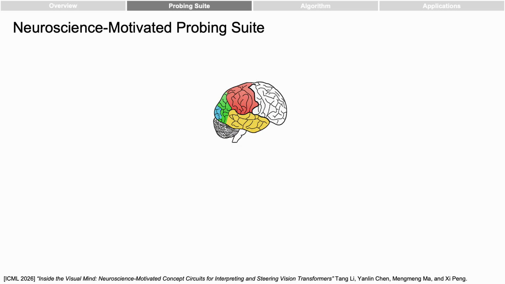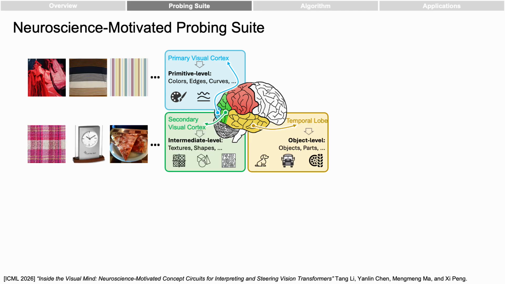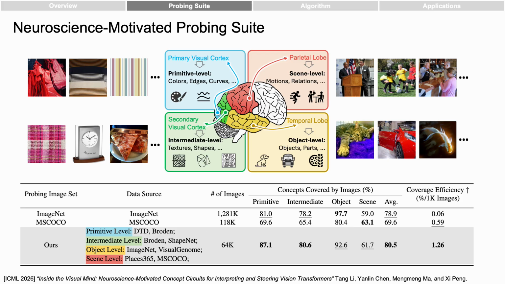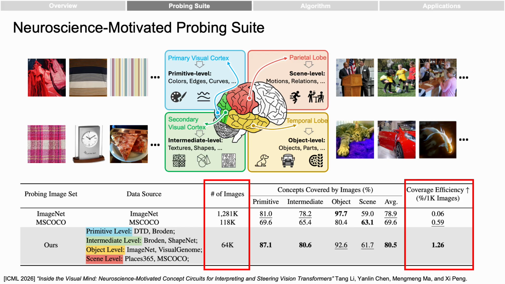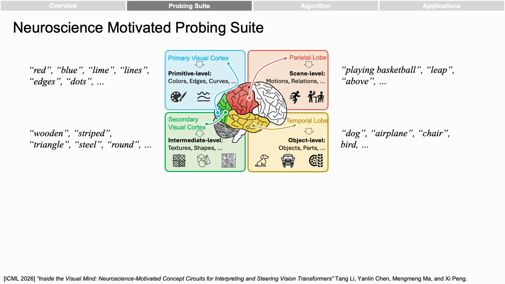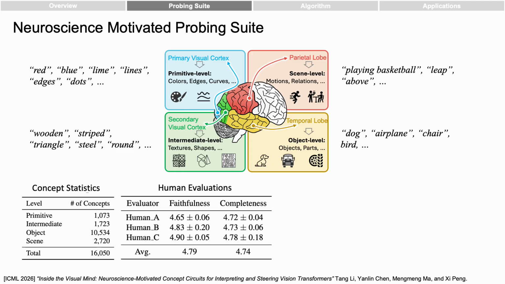Our probing suite is inspired by the human visual system. It covers four major levels of visual abstraction. This gives us 64,000 images with much broader concept coverage than ImageNet. We then use large language models to summarize visual concepts from these images, producing a 16,000 concept vocabulary, and human evaluations confirm the quality of these concepts.